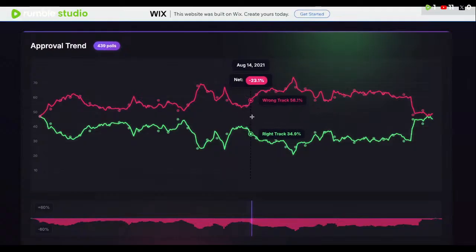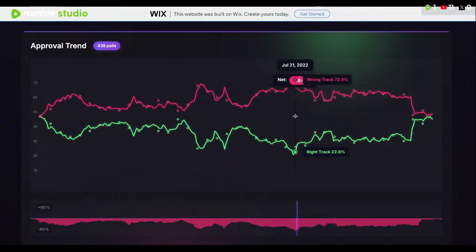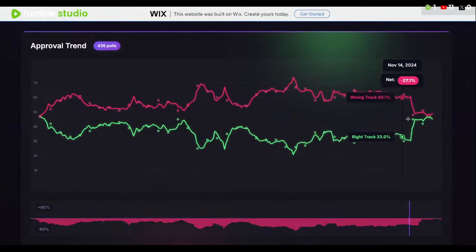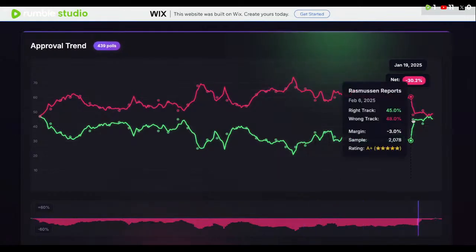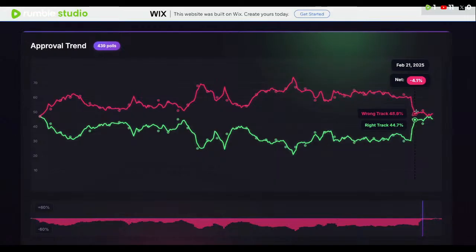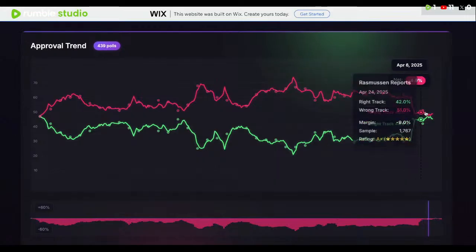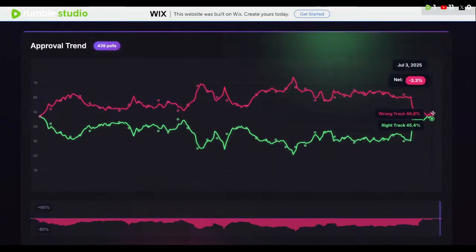And we clearly see that as time has gone on, even at one point, it was minus 53 in 2022. And we see the second that Trump got sworn in, it closed the gap quite significantly. And as of now, on July, I believe the aggregate ends on the 10th here, it's only minus 3.6% in terms of wrong track, right track.